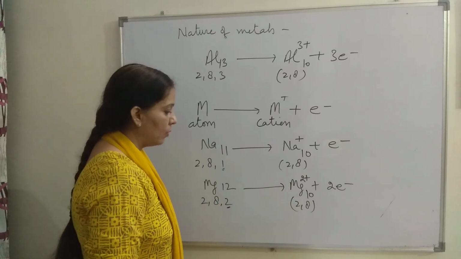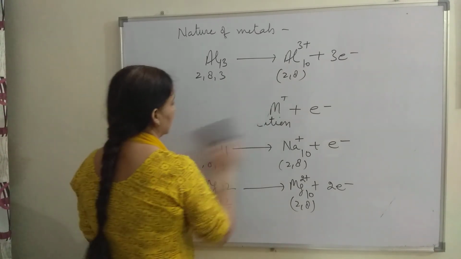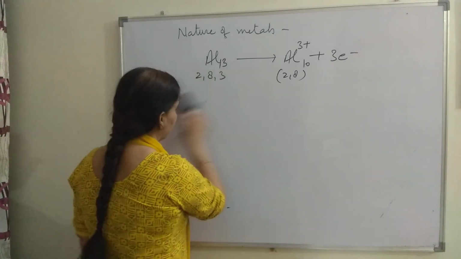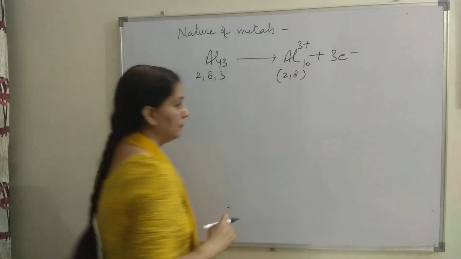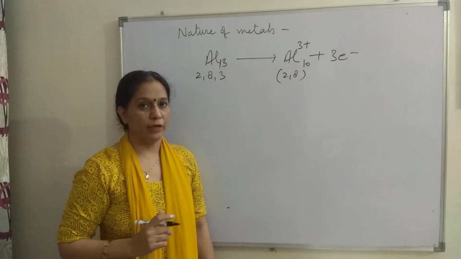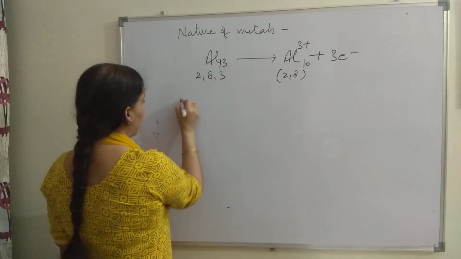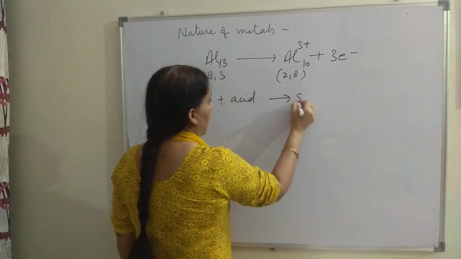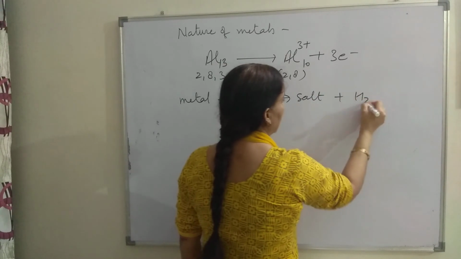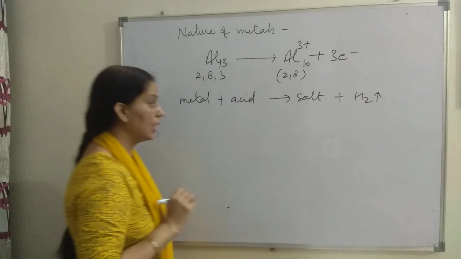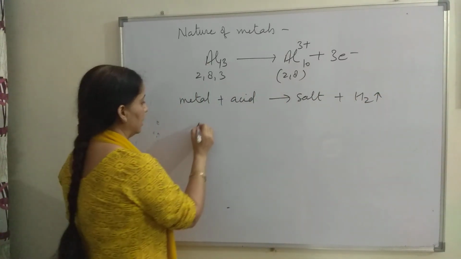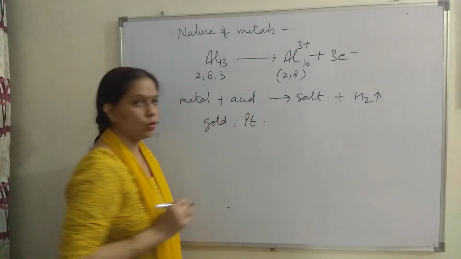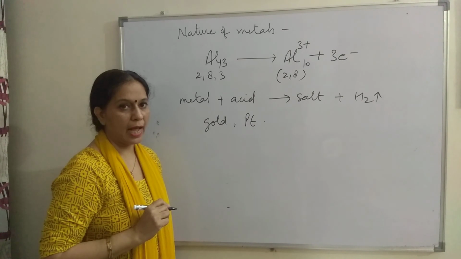Fine. One more point we have to discuss about the metals in acid. That was the first property. In first property we have seen metals react with acid: metal plus acid forms salt plus hydrogen gas. And I told you that gold and platinum, these two metals do not react with acids.